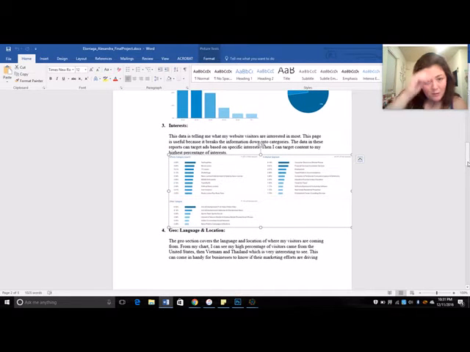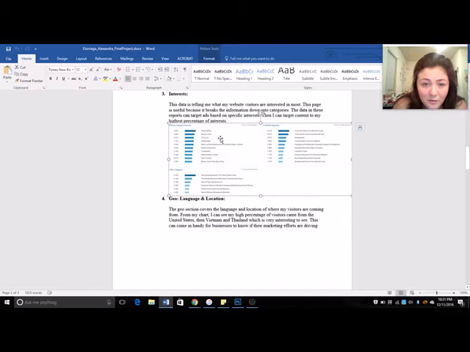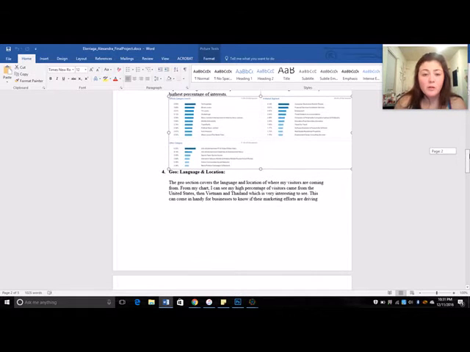My third topic was interests. This data is telling me about my website and the visitors, and it breaks them down into categories. The data in these reports can target ads based on specific interests, so I can create targeted content for my highest percentage of interest. I thought this page was cool because it shows a bunch of different categories: technologies, TV shows, arts and entertainment, and other things. So I think that's really important to watch over too, so you can see what category was most popular and worked best for you and your website.